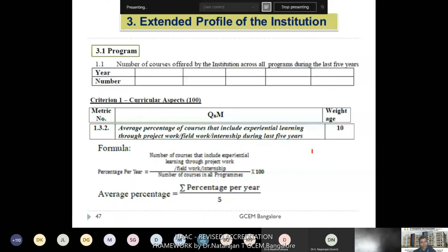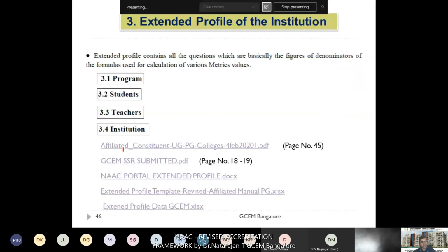I need to show a few examples of the extended profile. I'll show a few supporting documents that we submitted for the extended profile.